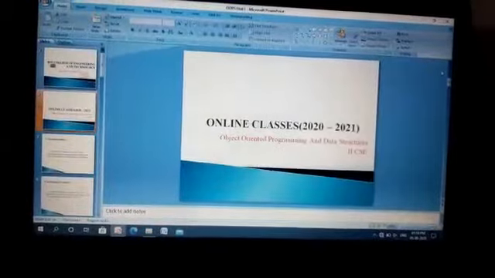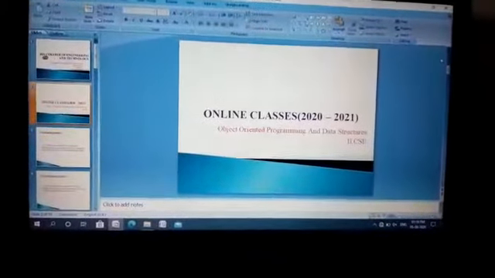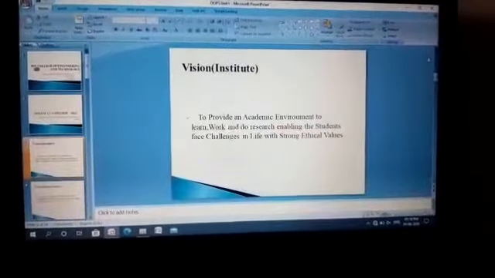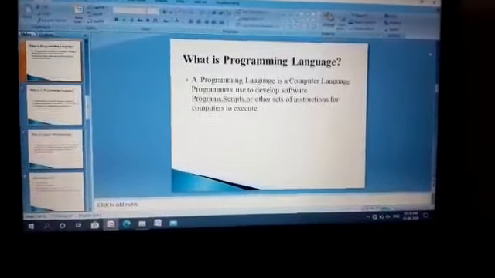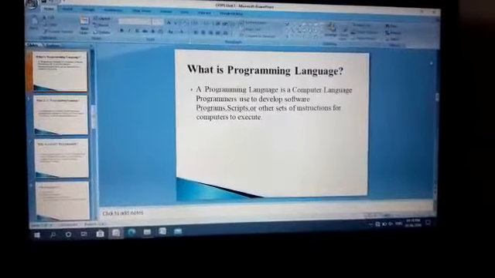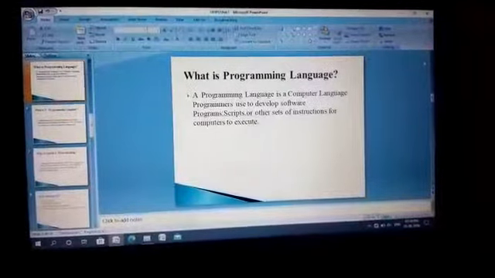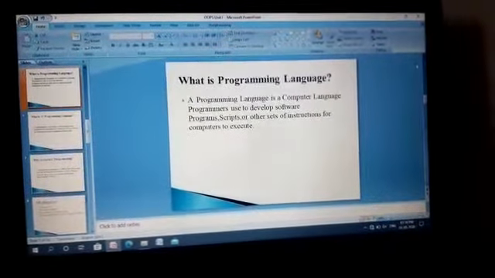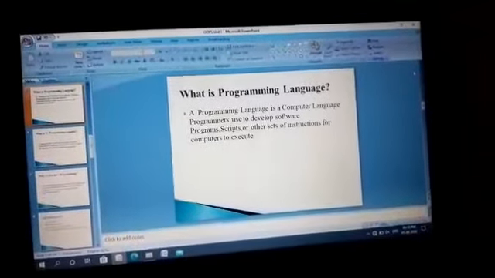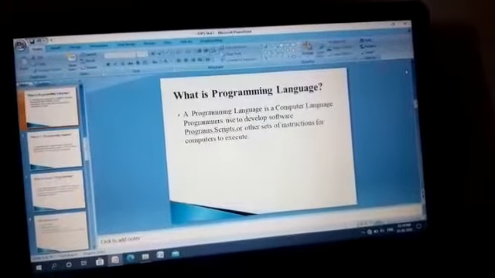We are entering the next academic year, 2020 to 2021. I am going to take the subject Object Oriented Programming Language and Data Structures. This is one of the important programming languages. It is very helpful to develop software programs. So, if you want to write any software program, you need to know the basic concepts used in object oriented programming language. There are different programming languages available, and you take whichever one your requirement needs.